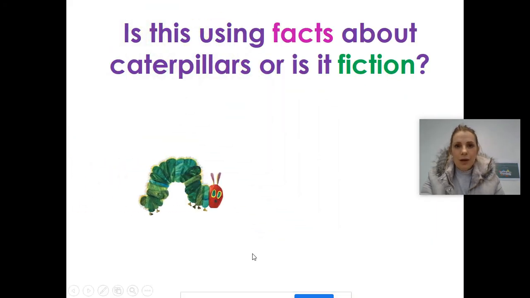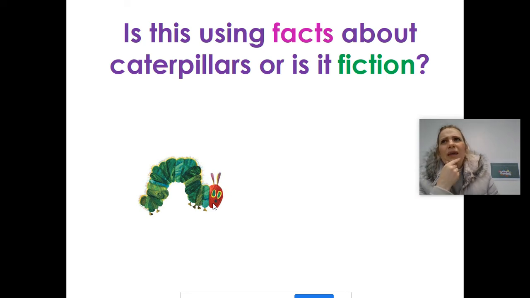So, now our lollipop has just disappeared. So imagine there's a lovely lollipop here, Reception. So in the story, Eric Carle talks about the caterpillar eating through a lollipop, our invisible lollipop. Maybe the caterpillar's eaten it up already. So, do we think that is a fact or is that fiction?